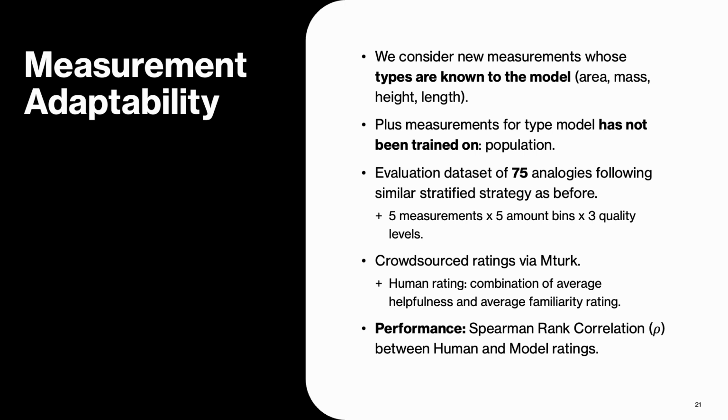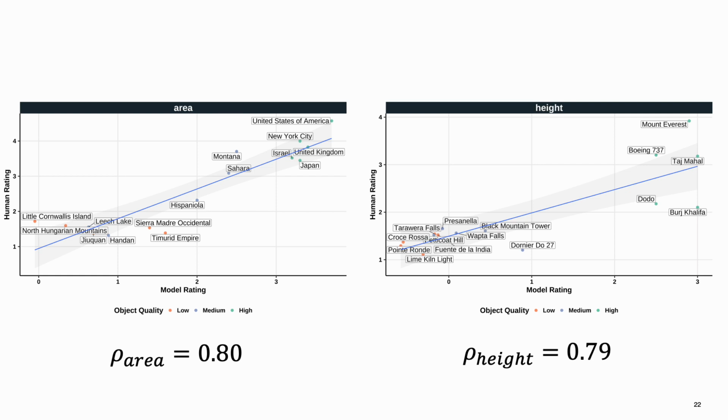We create an evaluation dataset of 75 analogies following again a stratified strategy, and we crowdsource human ratings on Amazon Mechanical Turk. For performance, we look at the Spearman rank correlation between human and model ratings. Our model achieved an overall score of 0.77, and looking at individual attribute categories, we see our model can surface high-quality objects in accordance to human assessments, like United States of America, New York City, and Japan for area, or Mount Everest and Taj Mahal for height.